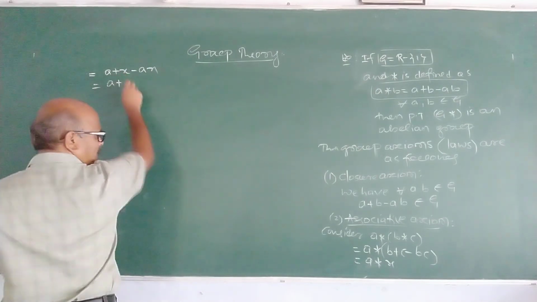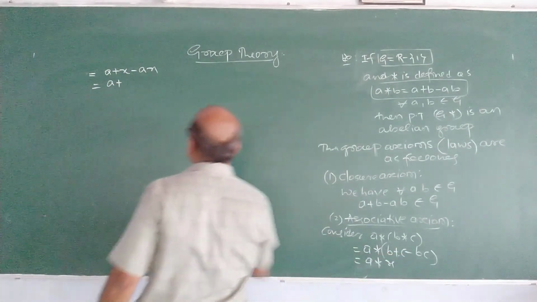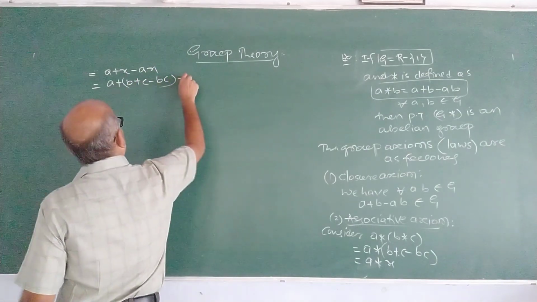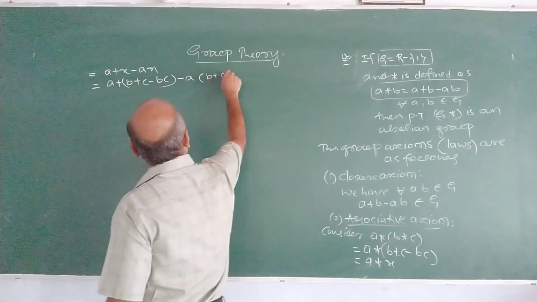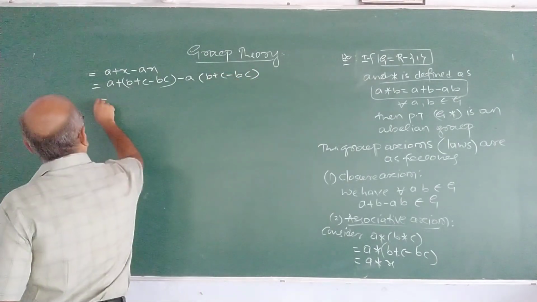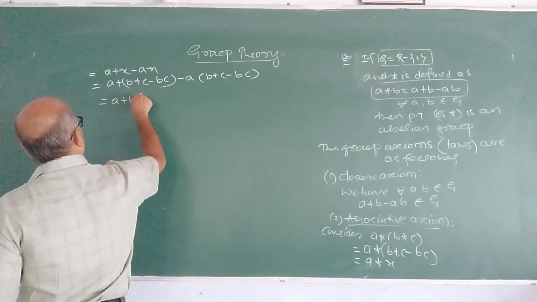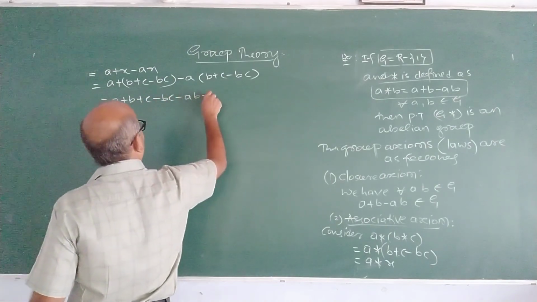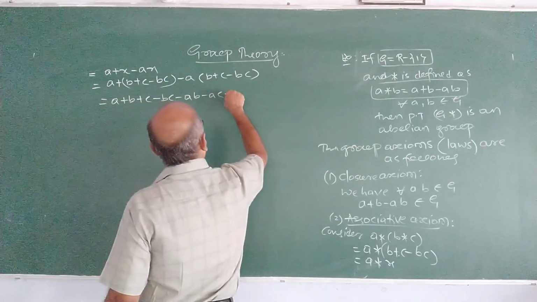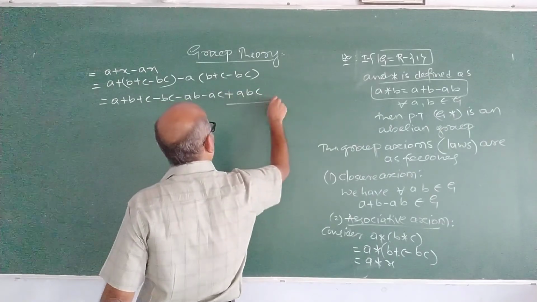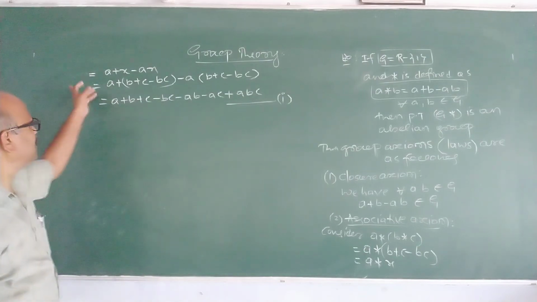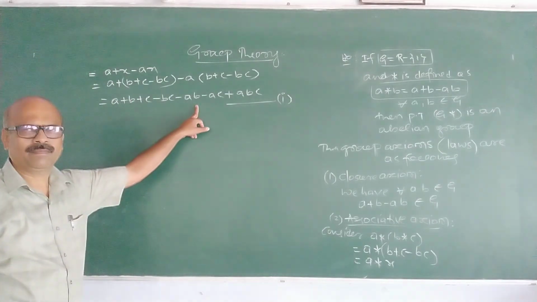In place of X, substitute this: A plus B plus C minus BC minus A into (B plus C minus BC). Therefore, A plus B plus C minus BC minus AB minus AC plus ABC. Take this as 1. What is this? A star (B star C).